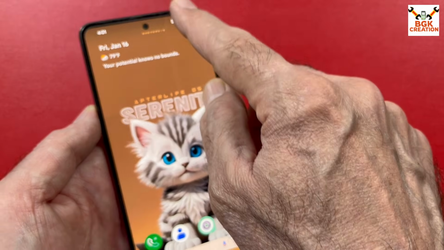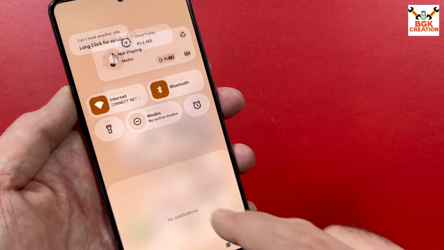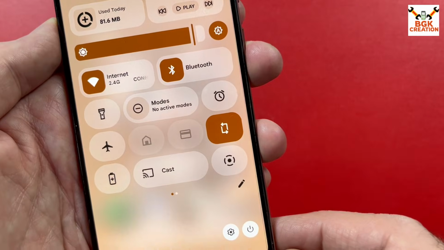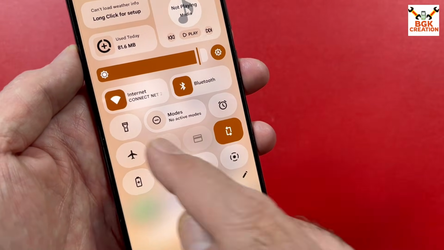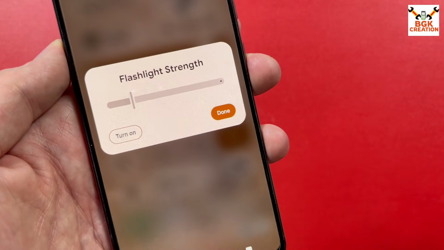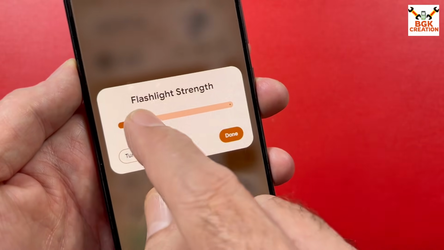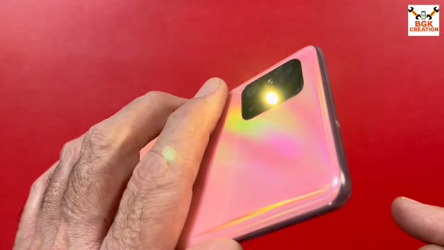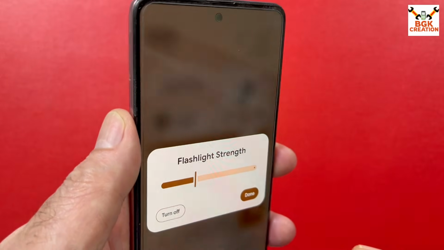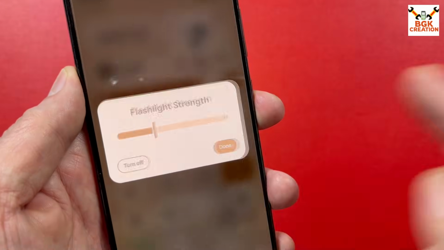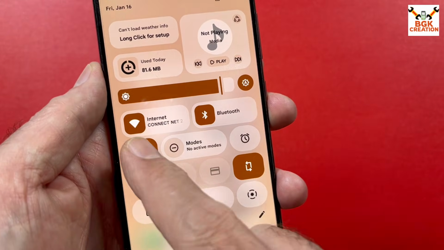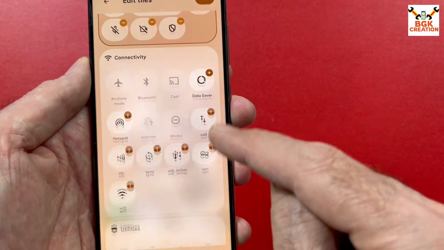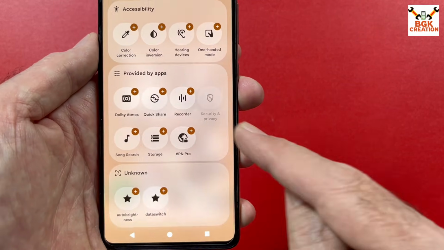After flashing Afterlife OS 8.2, we are getting the latest QS panel with the ROM. Yes, it is looking beautiful. And if I tap the flashlight, it will show something like that. Turn on. And if you want to make the strength high, you can do that. And if you want to reduce the strength, you can do that. Tap again to turn it off. Tap edit, and you can remove, add or re-add the tiles from here.